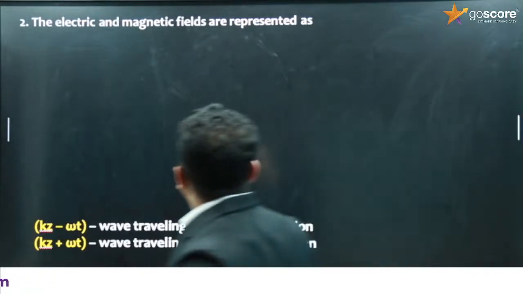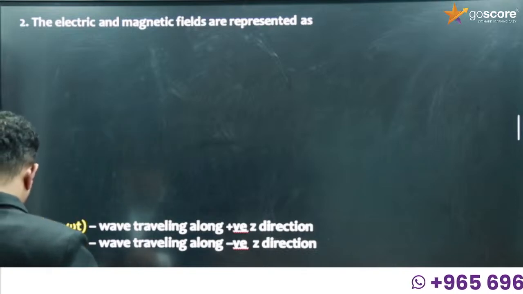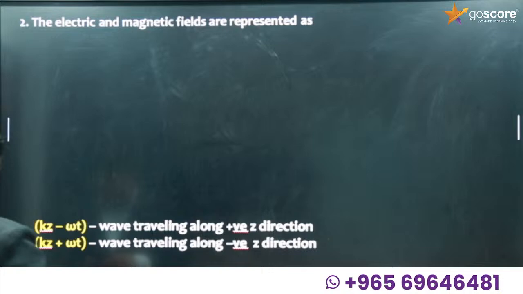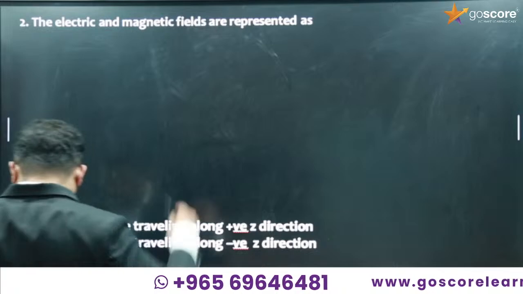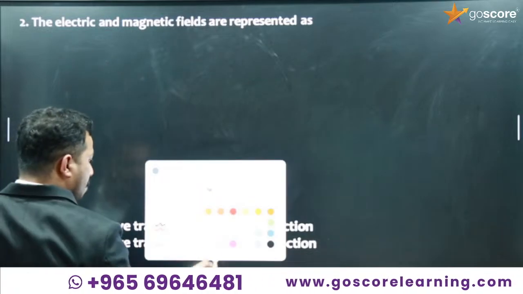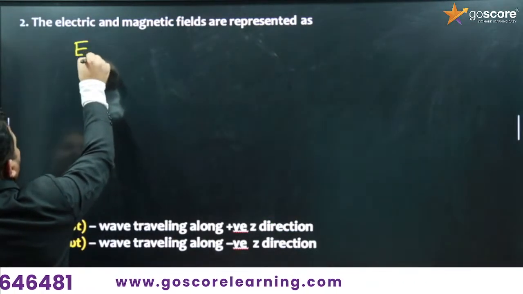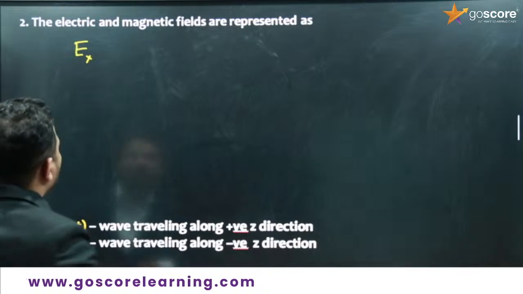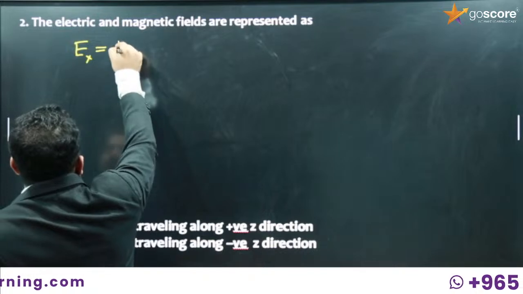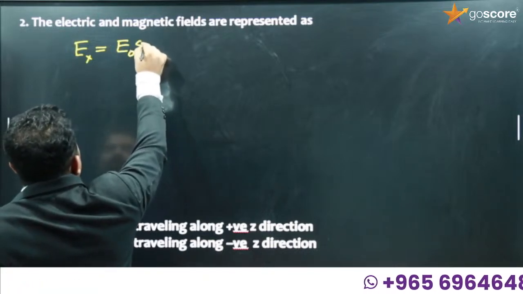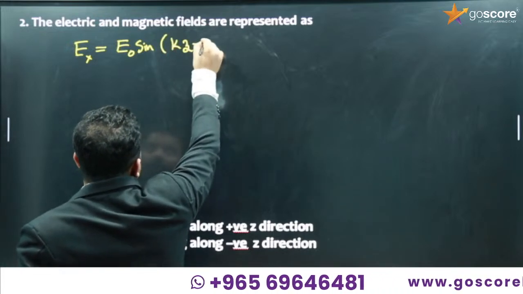The electric and magnetic field vectors are represented as follows. If the electric field is in the x direction, we can represent it as Ex. The representation is Ex is equal to E0 sine of kz minus omega t.